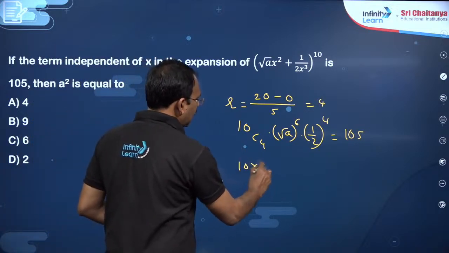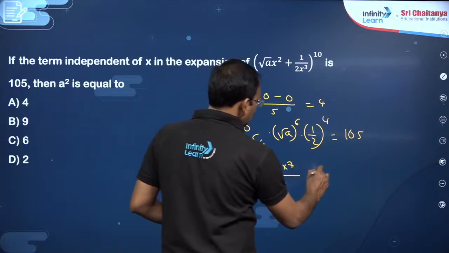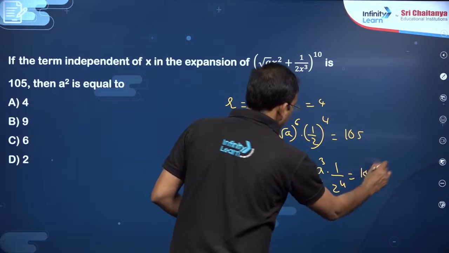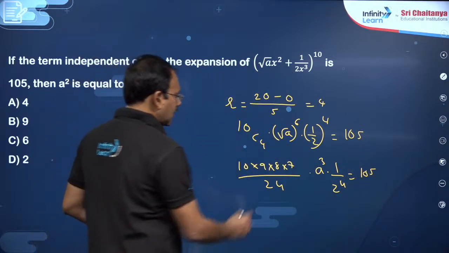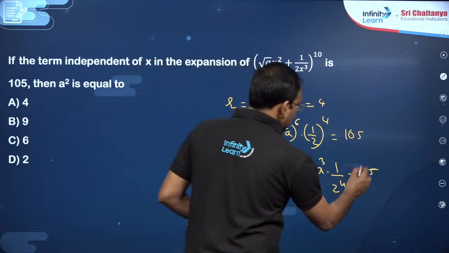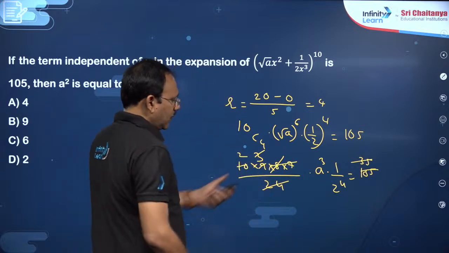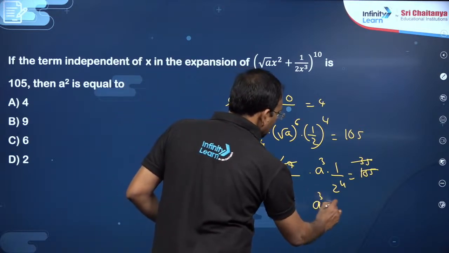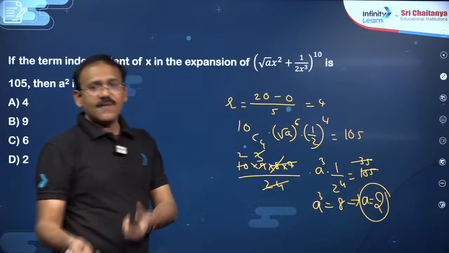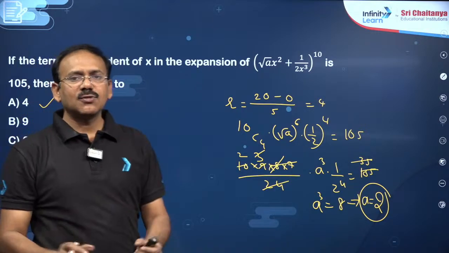10C4 means 10 into 9 into 8 into 7 by 24 into this is a cube. You will get 1 by 2 power 4 is 105. So I think you can cancel 8 3 times, 3 3 times. You can also cancel here 3 35. 35 2 times 70. So you will get a cube, this is 2 power 4. A cube is equal to 8. So a value is 2. Once you know a value is 2, you are going to get a square, which is 4. Simple.